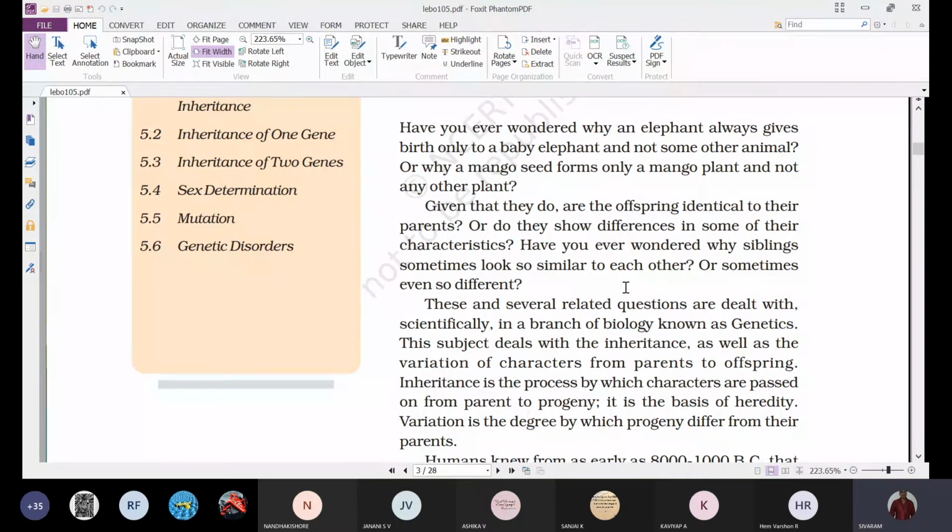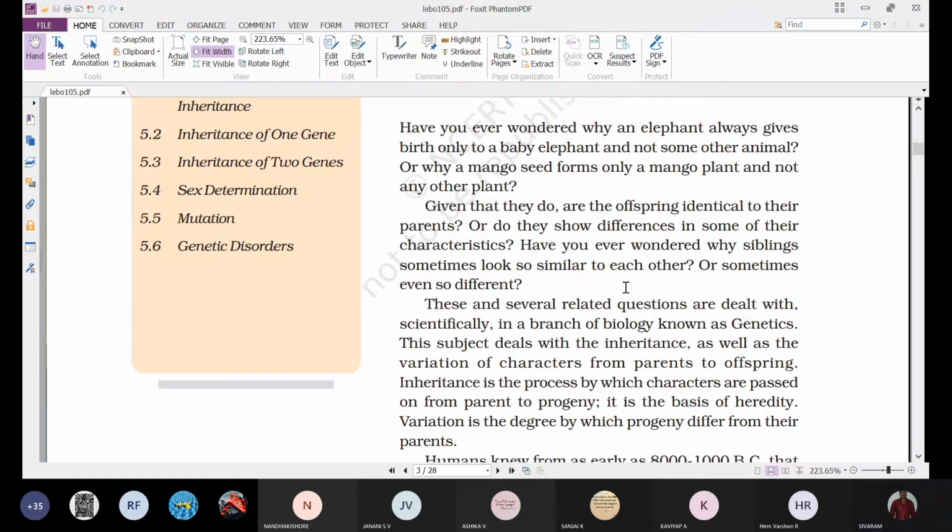In the same manner, if you take plants also, why does a mango seed form only a mango plant and not any other plant? That means if you collect a seed from the mango plant and sow it in the soil, it will germinate and give rise to another mango plant. Or if we take peas, it will give rise to a pea plant only.